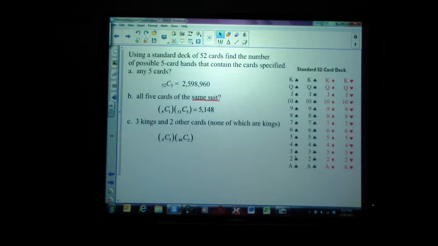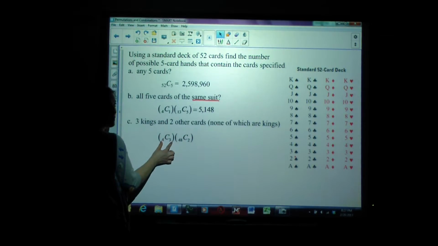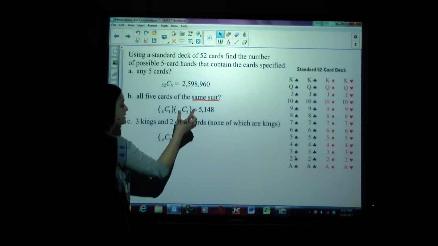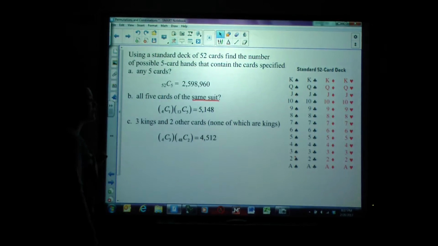So we're going to multiply on by 48 combinations of 2, and that tells me how many ways I'm being dealt 2 other cards. So to get exactly 3 kings and 2 other cards, I'd have to first figure out how many ways I can be dealt 3 kings, and then figure out how many ways I can be dealt 2 other cards. If I multiply those out, I find that there are 4,512 different hands that deal 3 kings and 2 other cards.